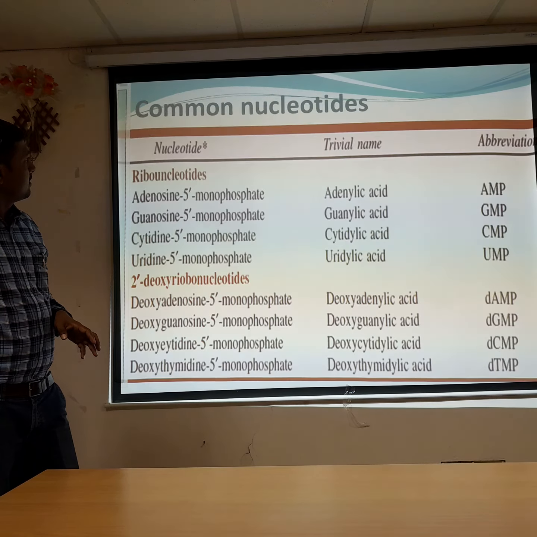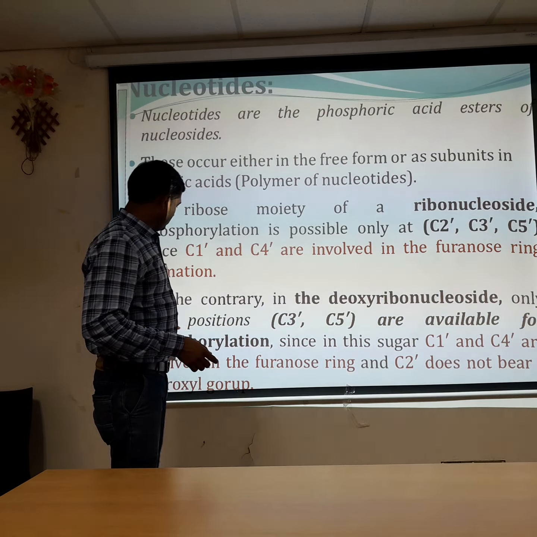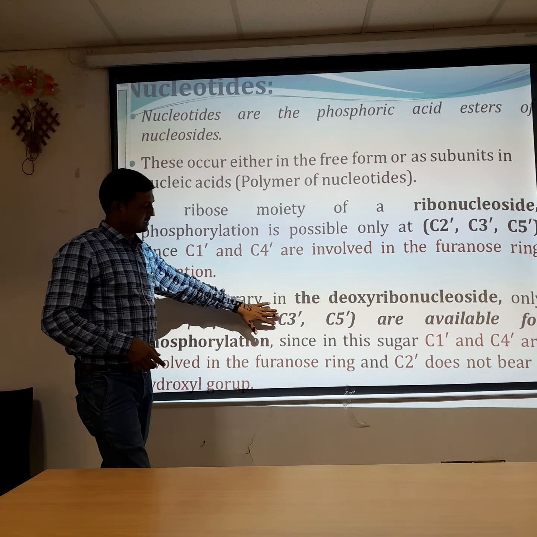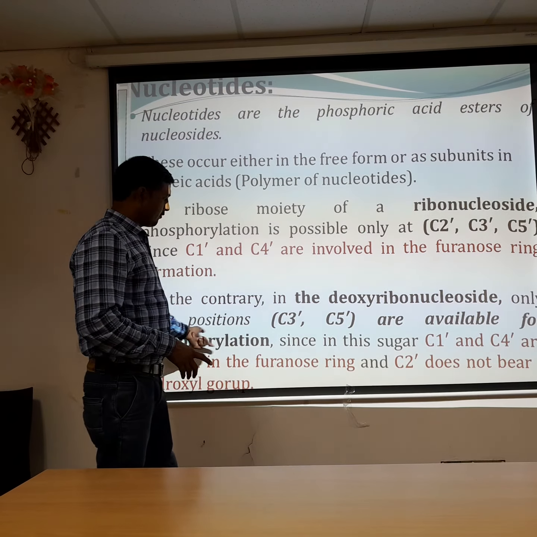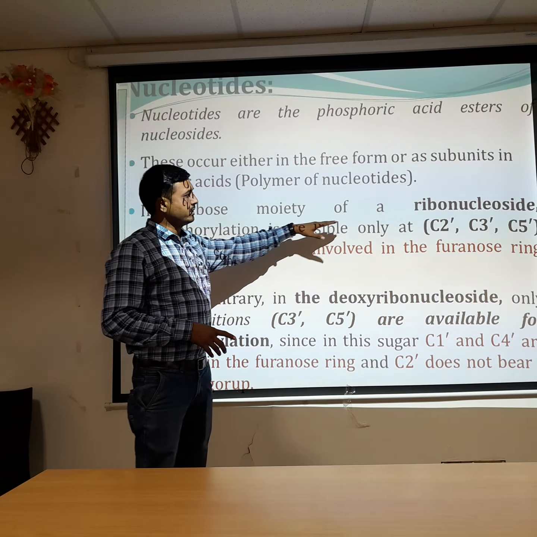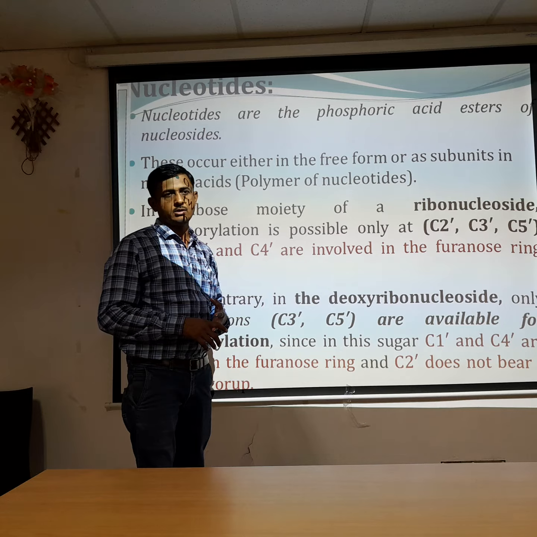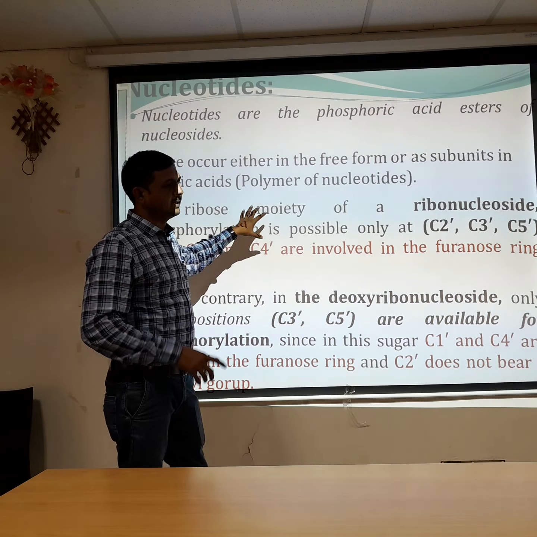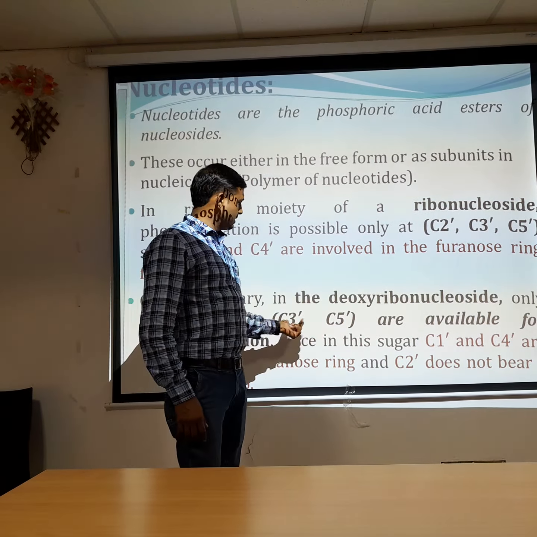While in the case of deoxyribonucleosides, only two positions, C3 and C5, are available for phosphorylation. In ribonucleosides, that means the pentose ribose sugar, three positions are available for phosphorylation, while in deoxyribose sugar, only two positions, C3 and C5, are available.